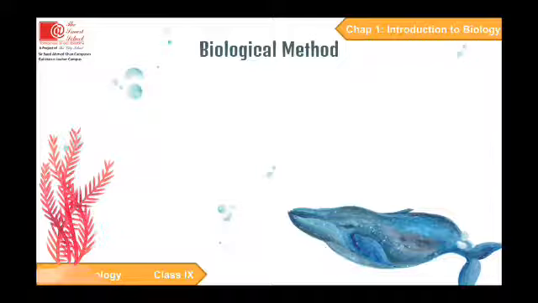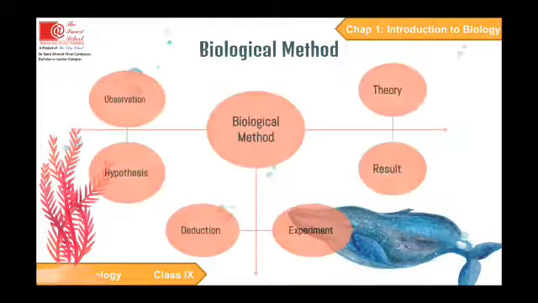Biological method. Now, what is basically a biological method? A biological method is a scientific approach used to resolve a biological problem related to or produced by a living organism. In order to resolve a specific biological problem, a biological method is adopted, which consists of the following steps: observation, hypothesis, deduction, experiment, theory, and result.